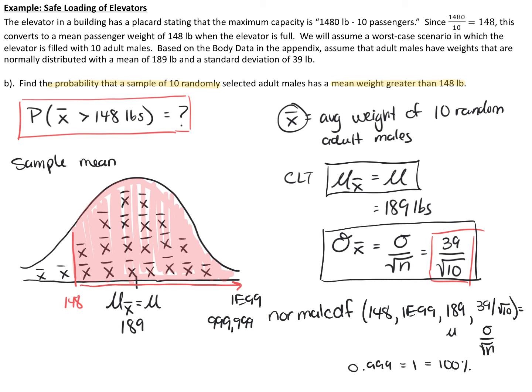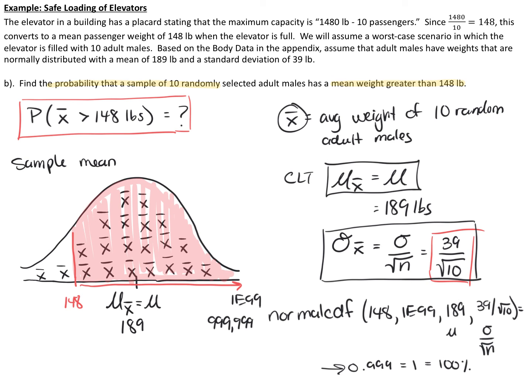In conclusion, the probability that a sample of 10 randomly selected adult males has an average weight greater than 148 pounds is almost certain to happen, because the probability is close to 1 or 100%.